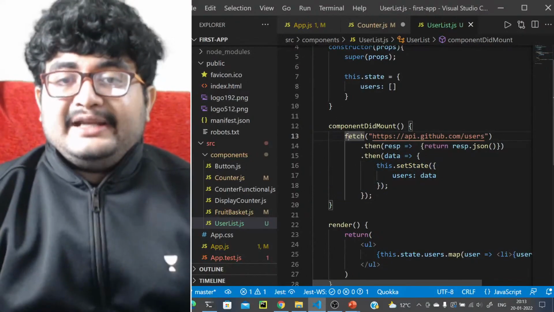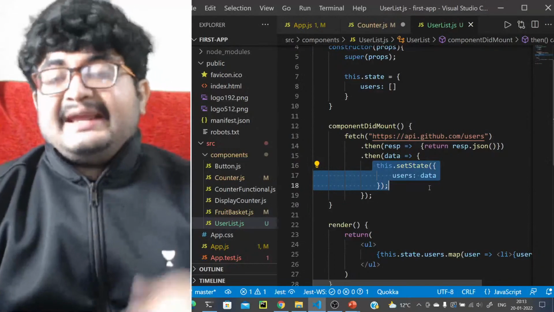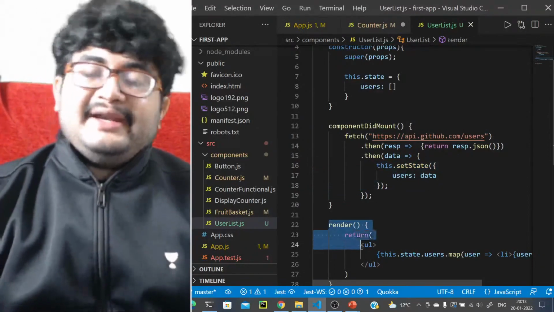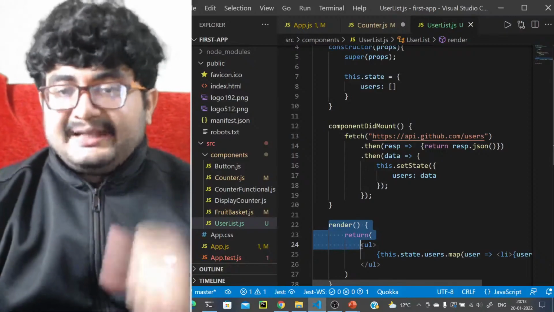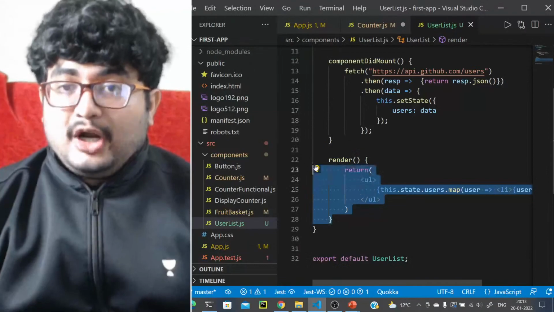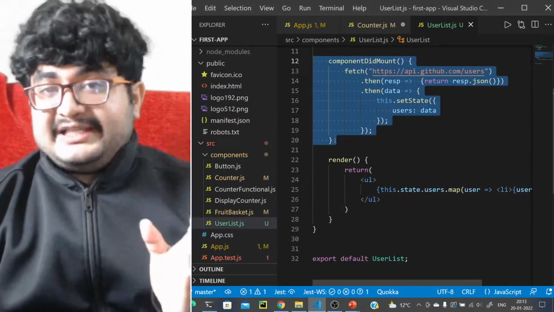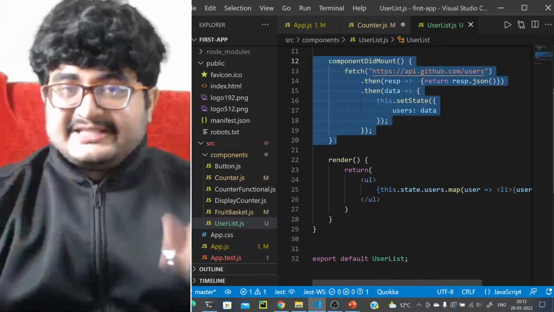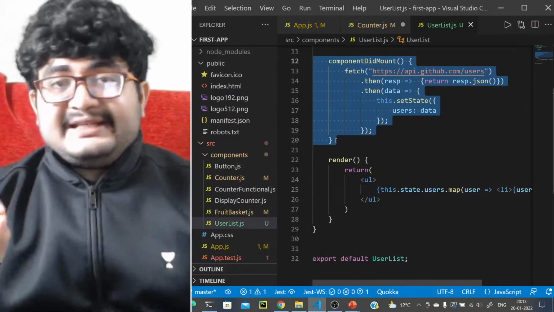Because having an API call and then setting the state in componentDidMount will again force an update. So it will again re-render the component, right? But that is actually fine. Why? Because although render is called and after that componentDidMount is called, the screen is not changed yet. The screen that we see is not changed yet, right?